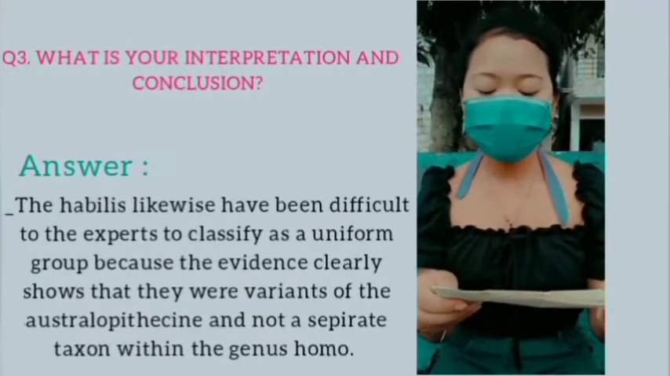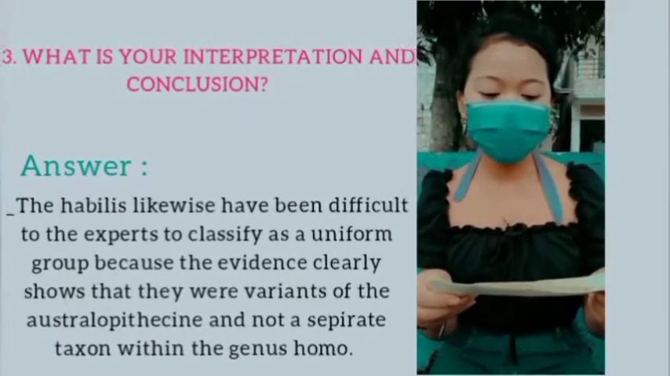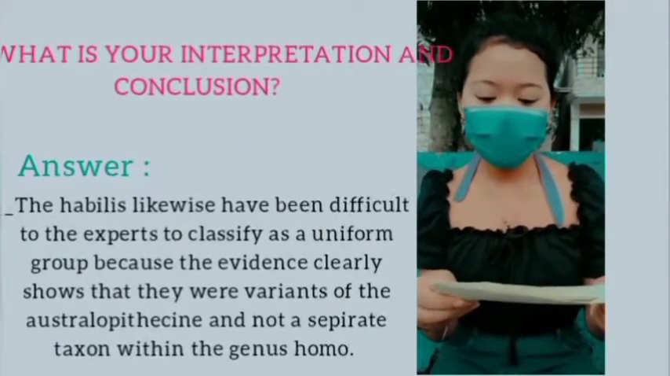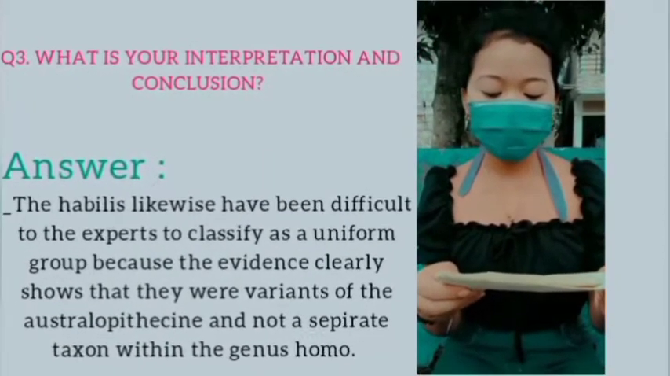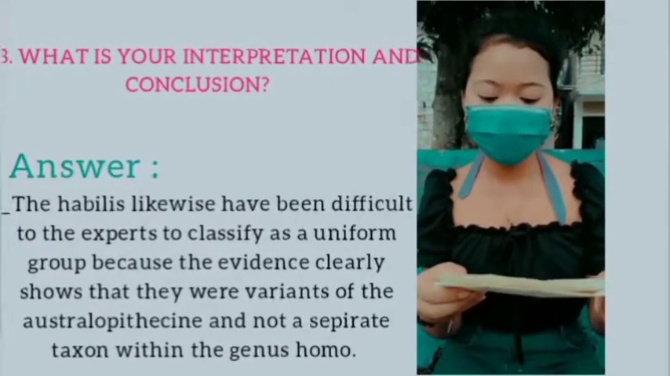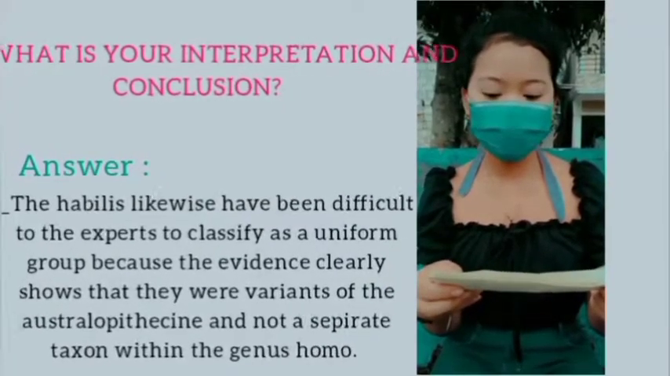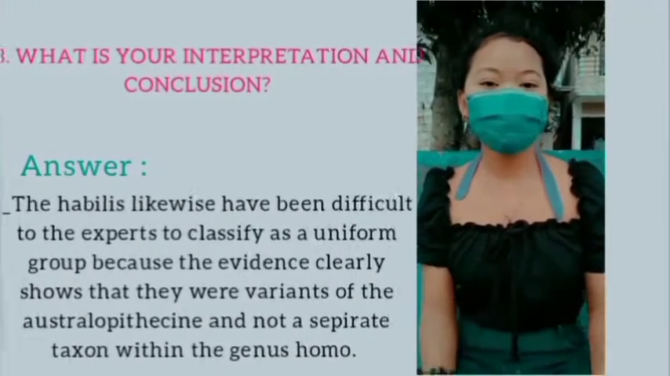Question number 3. What is your interpretation and conclusion? My answer is, the habilis likewise have been difficult for the experts to classify as a uniform group because the evidence clearly shows that they were variants of the Australopithecine and not a separate taxon within the genus Homo.